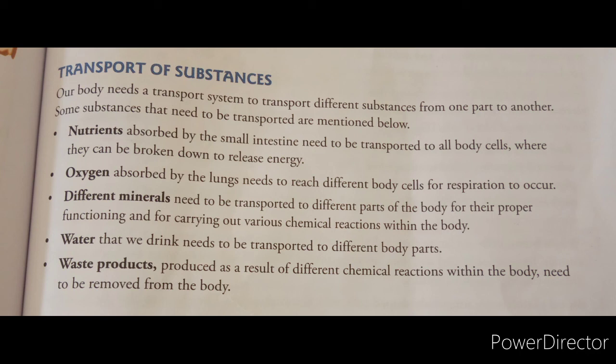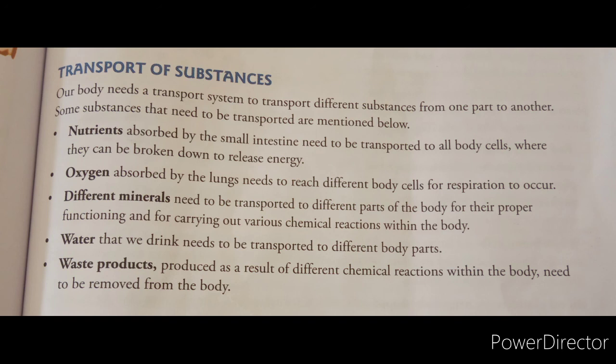Then different types of minerals. We are taking in minerals like sodium, potassium, chlorine, various types of minerals. Those are also important for various chemical reactions in our body. So those minerals are transported to different parts of the body. And water: we are drinking water, and that water should reach different body parts. So the water also is transported by the transport system.